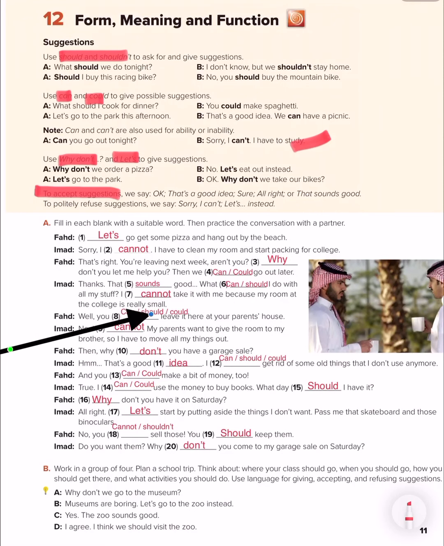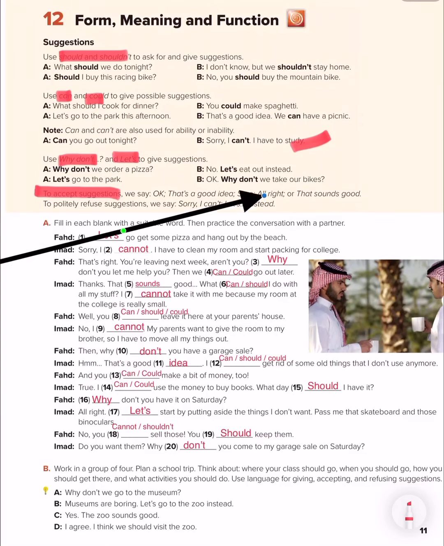Well, you can or should or could. You can use one of these. I leave it here at your parents' house. No, I can't. My parents want to give my room to my brother, so I have to move all my things out. Then why don't, look, we have a why, so we will say don't. Okay, why don't you have a garage sale?